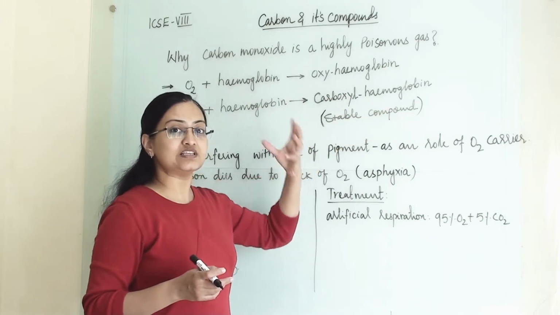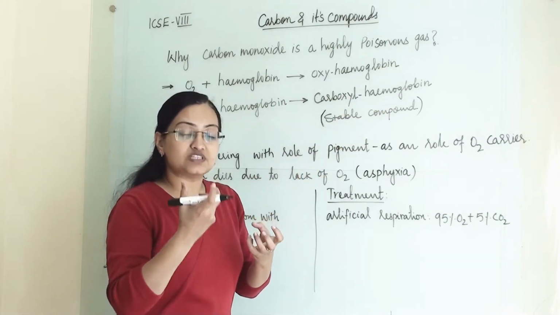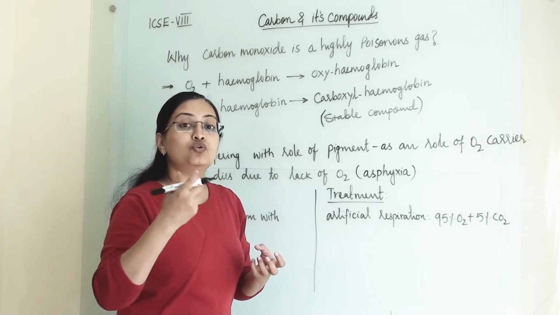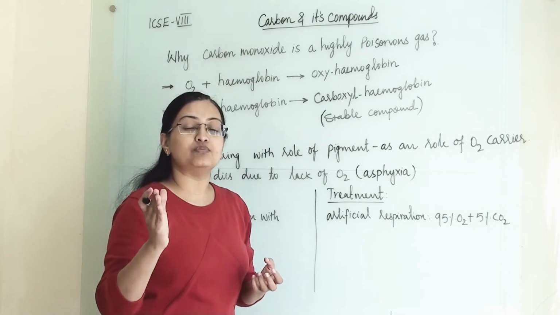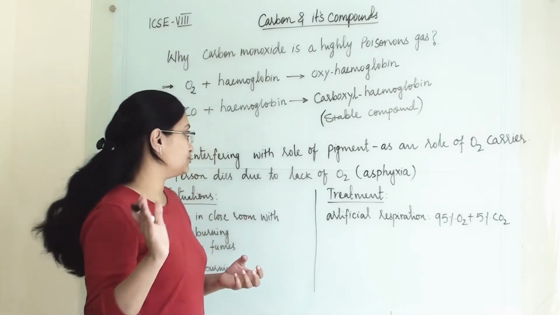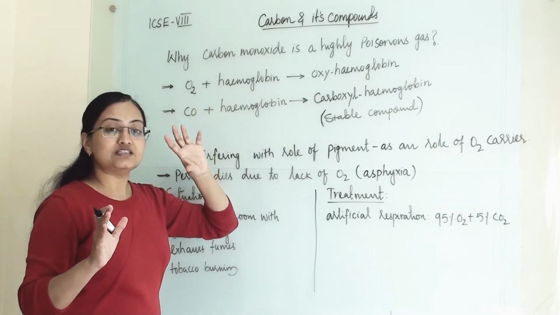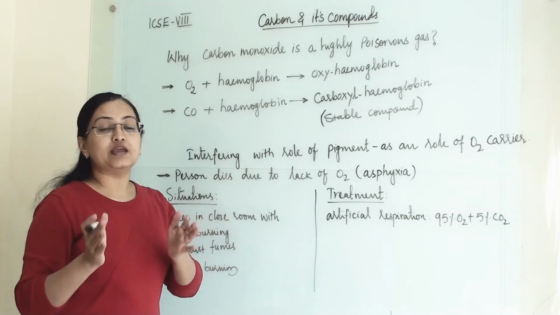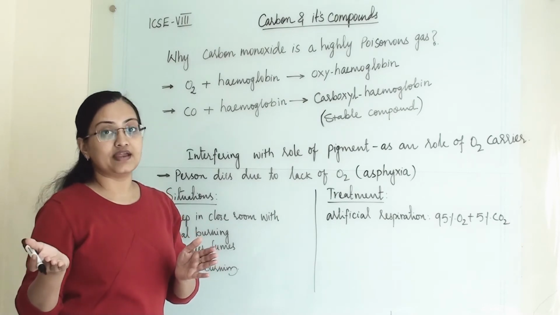Once hemoglobin reacts with carbon monoxide, it forms a stable compound, so that molecule of hemoglobin is no longer able to take up oxygen, or no longer able to react with oxygen. Because this carboxyhemoglobin is a stable compound, we will not be able to take up oxygen, and in turn our tissues will not get oxygen.